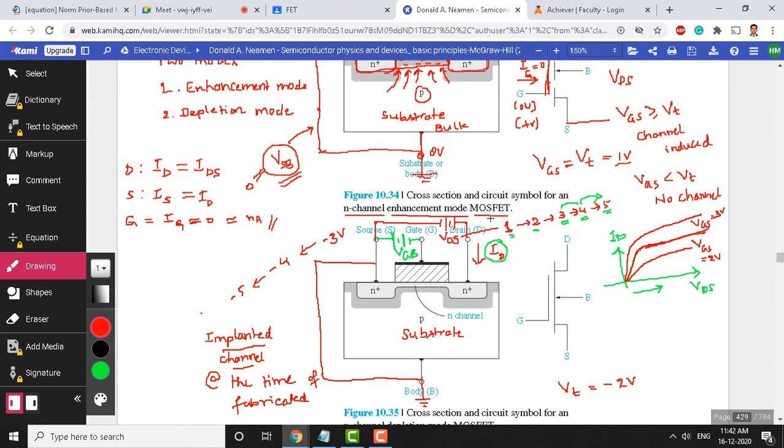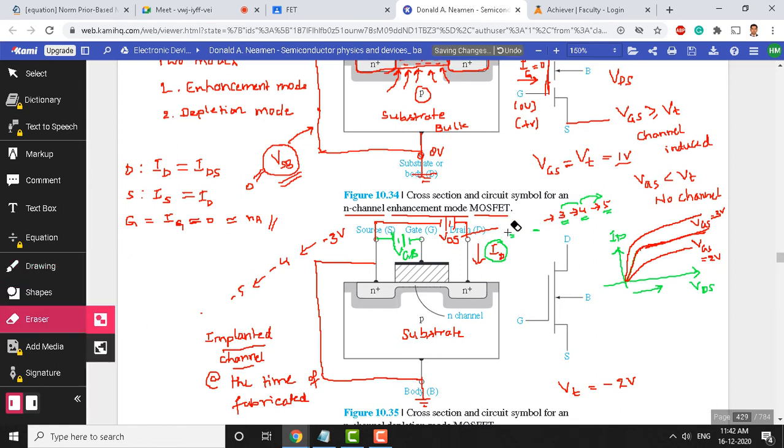You can even consider VDS as some voltage. Let us take VDS constant, say at 2 volts.